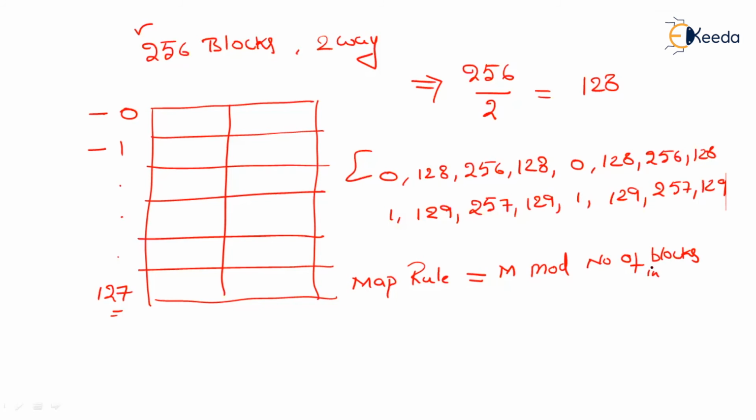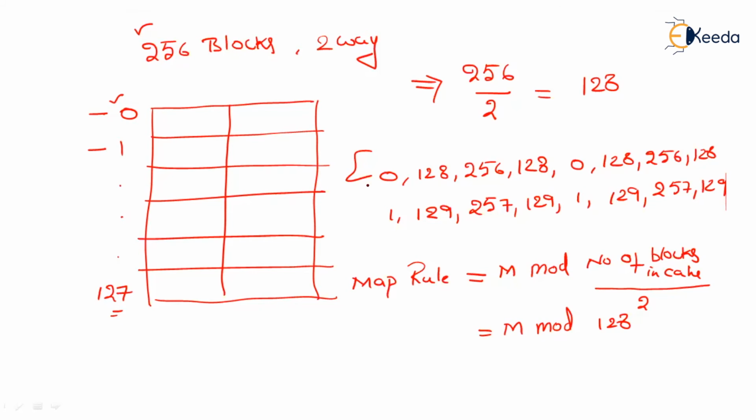If it is set associative, the number of blocks divided by 2. For two-way set associative, this will be M mod 128. So 0 mod 128 is 0, and 128 mod 128 is also 0. All of these get mapped to the 0th set, and the others get mapped to the first set. So these other sets we don't use.